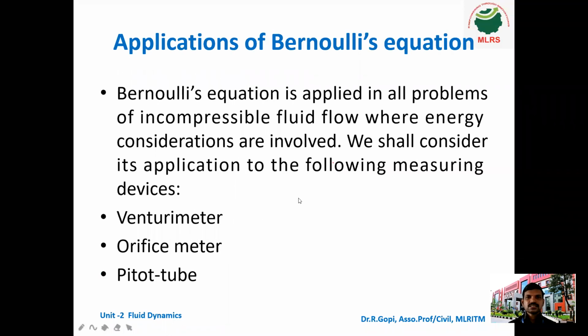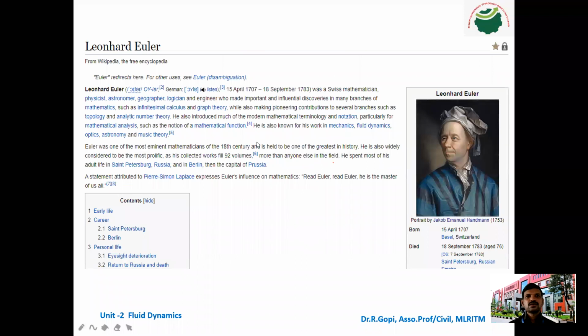These are all the applications, which we already saw. Next, this is the scientist who derived the Euler's equation, Leonhard Euler. He was born in 1707 and died in 1783 at the age of 76 years.